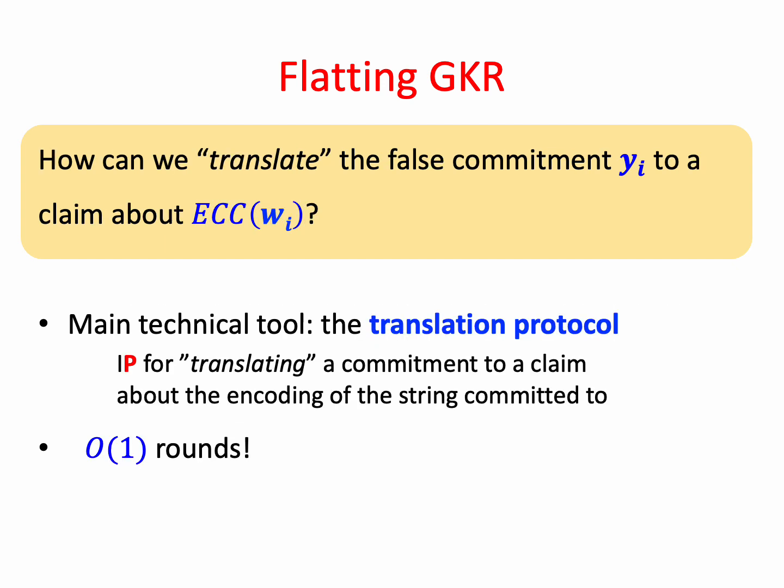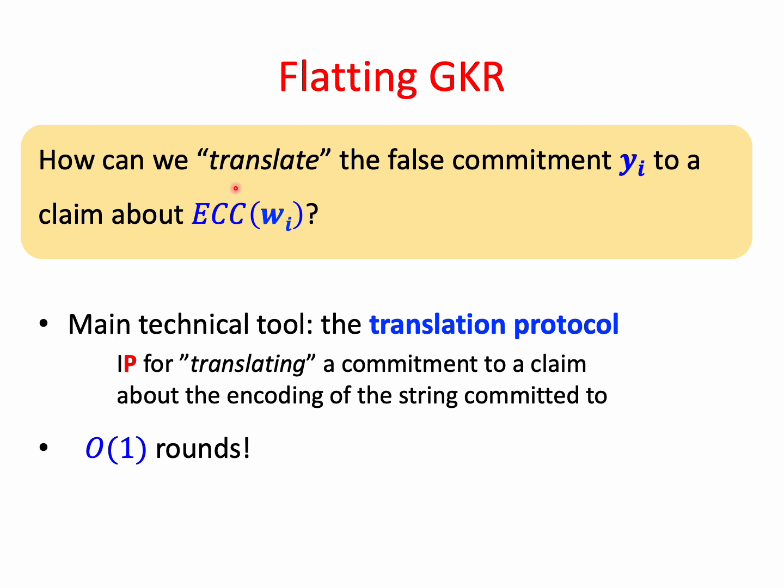Now recall that we assume that we have some claim about layer I, and we reduce this claim using the consistency subprotocol to a claim about the next layer and opened the commitment for it. But how can we get this claim about layer I? And in particular, we need to use the fact that we know that this yi is false.